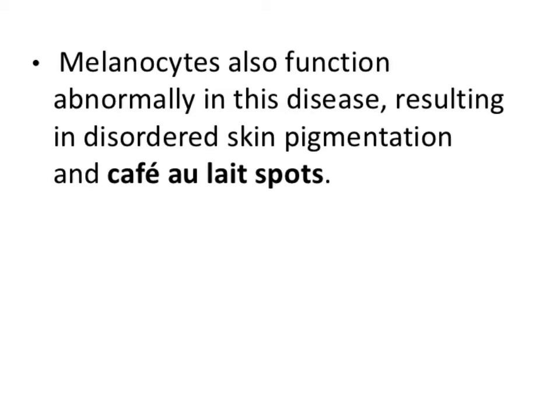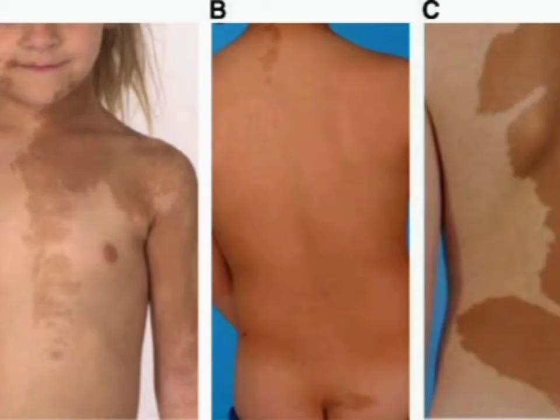So why do cafe au lait spots appear on the body in neurofibromatosis? Because of the melanocyte abnormality, and because the melanocytes are abnormal, disordered skin pigmentation occurs. So basically hyperpigmentation occurs. Now let me show you the picture of cafe au lait spots. It is actually like this, which you are seeing in the picture. It is just like a hyperpigmentation where disordered, extra melanin has been deposited at certain parts. It may be on the trunk, but it can be on other parts of the body.